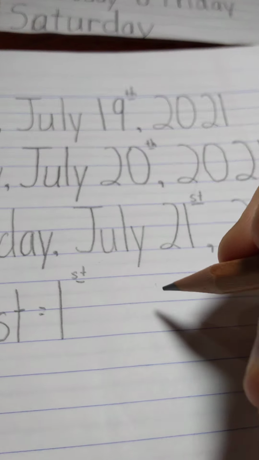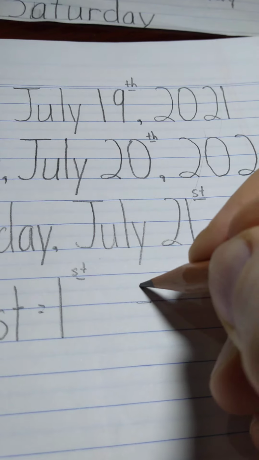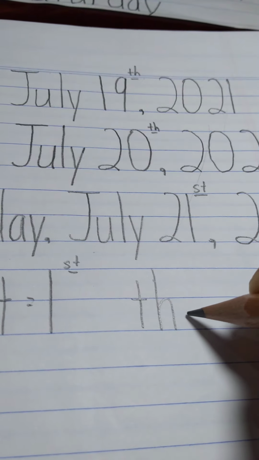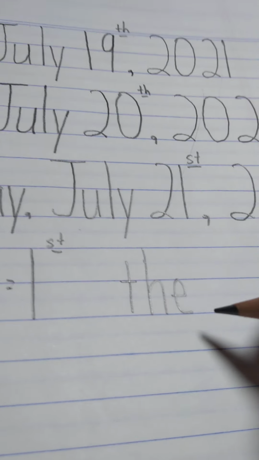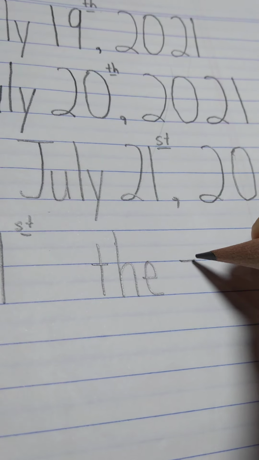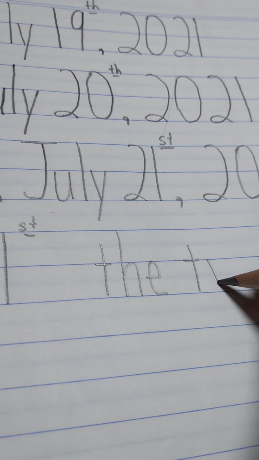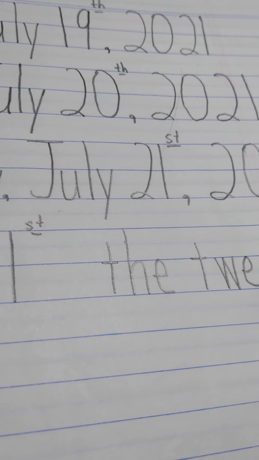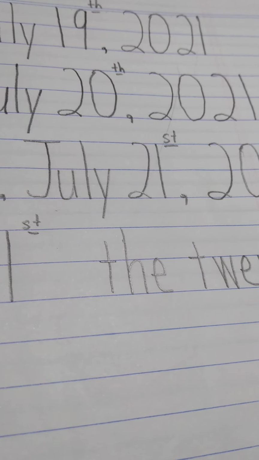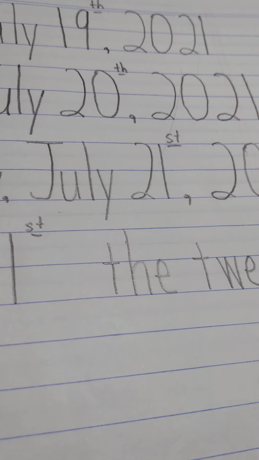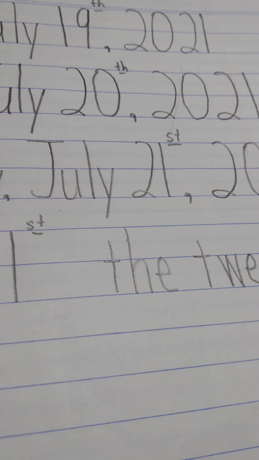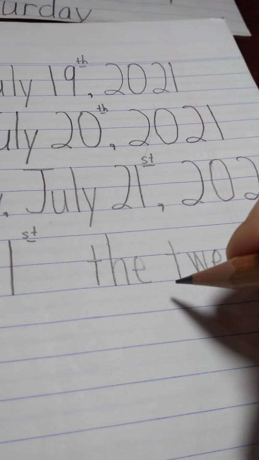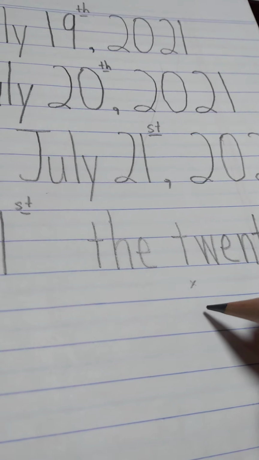So if we're going to do the 21st, we would write it's the 21st. T, W, E, N, T, Y, and then I put a hyphen, 21st, and then you're going to write first, so I'm going to skip a space since I'm doing double space.